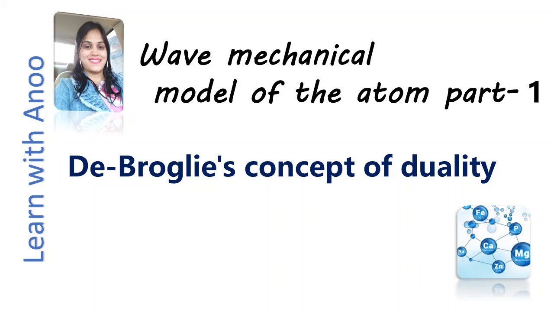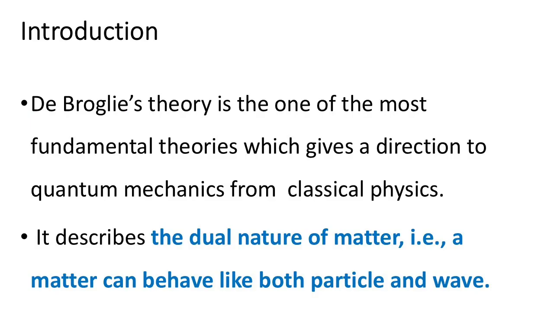Today in this video, we will learn de Broglie's concept of duality. We will start with the introduction. De Broglie's theory is one of the most fundamental theories which gives a direction to quantum mechanics from classical physics. It describes the dual nature of matter, that is, matter can behave like both a particle and a wave.